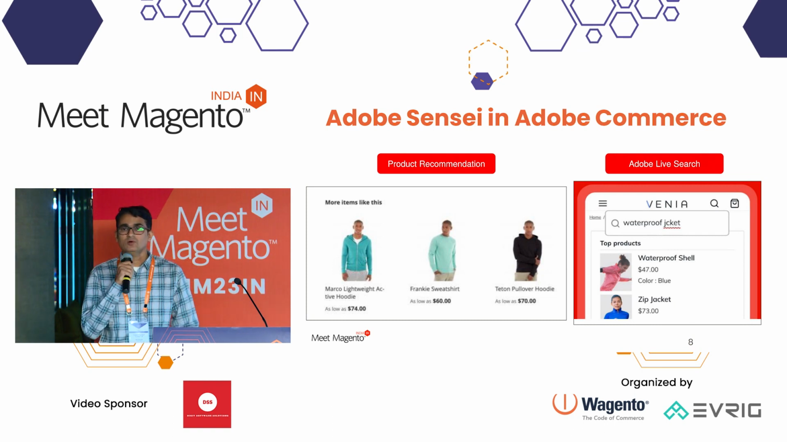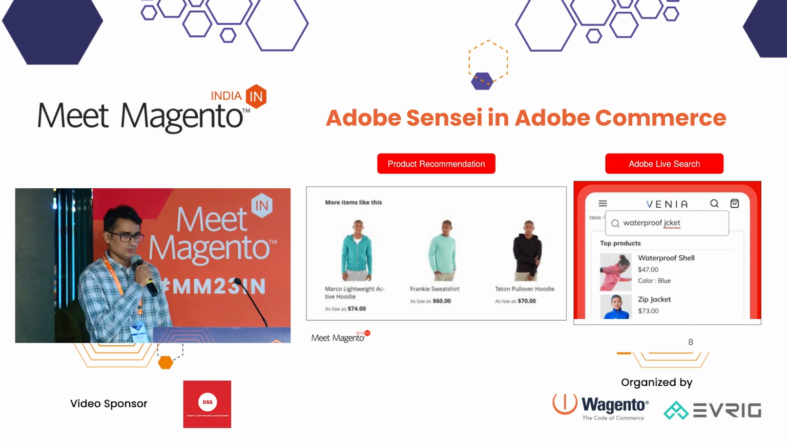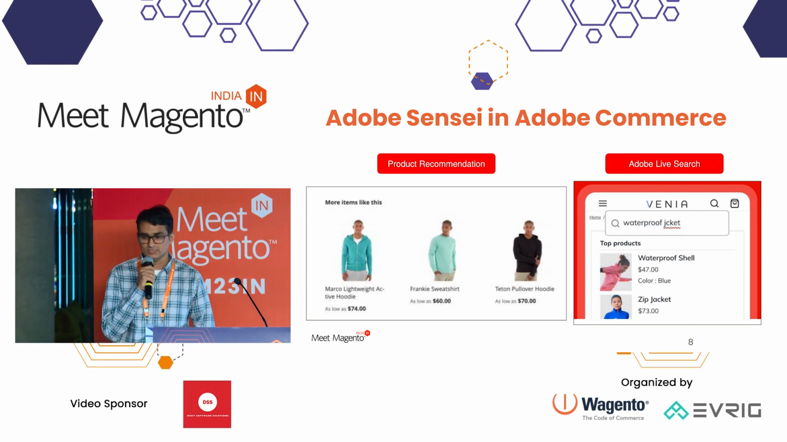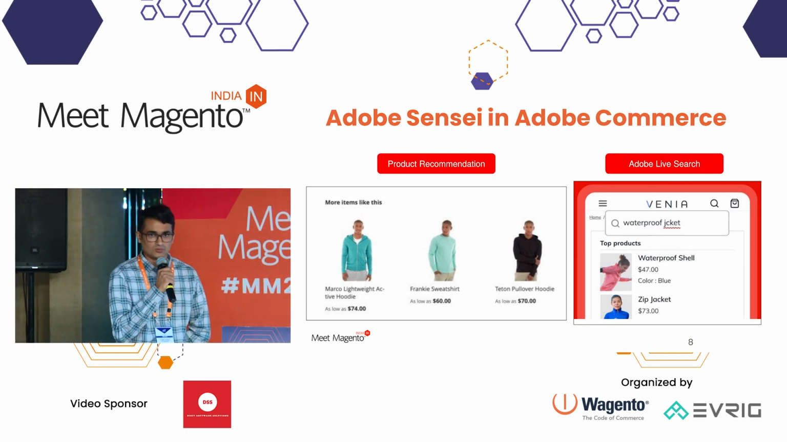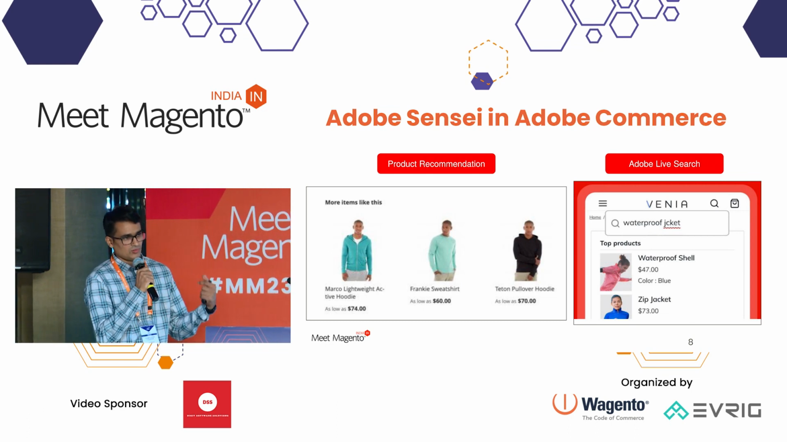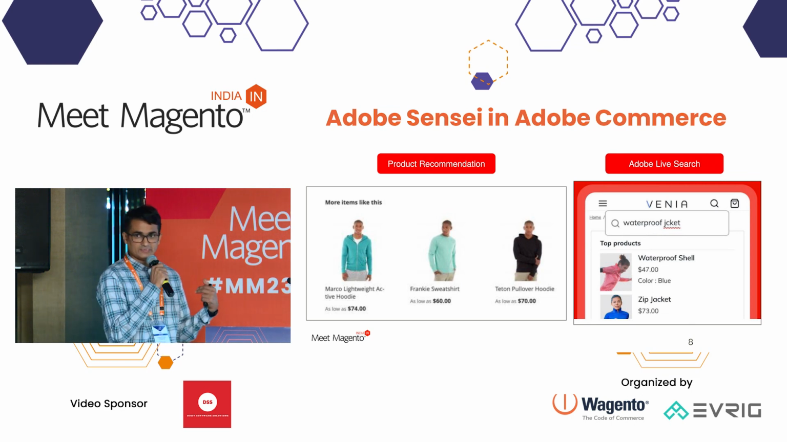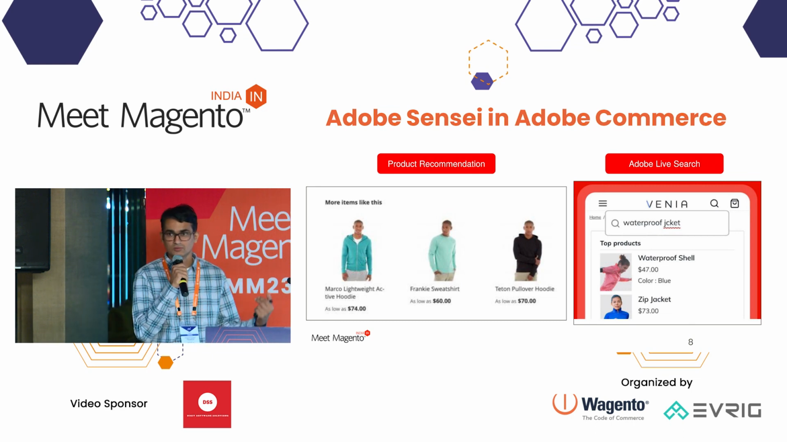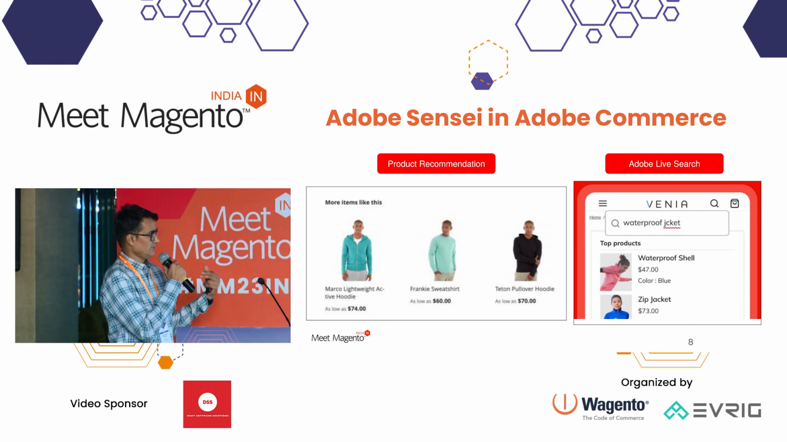In Adobe Commerce, it is used with two features, product recommendation and live search. Like I said, if you are not aware of what product recommendation is, you might have visited Amazon.in or Flipkart, right? Where you have found products under titles like most popular, trending now, best seller, right? Those are all examples of product recommendation, and it is not even limited to e-commerce sites. Even on LinkedIn, when you look at someone's profile, it shows people similar to this profile, right? So that is also part of a recommendation engine.